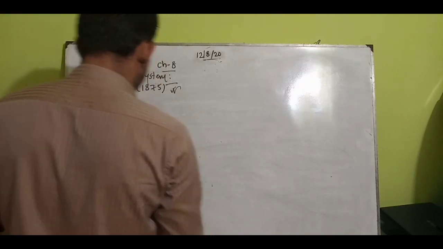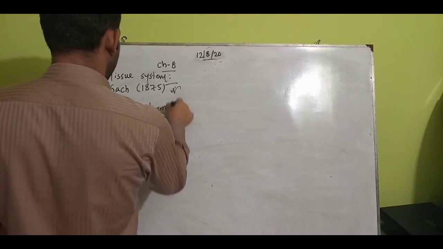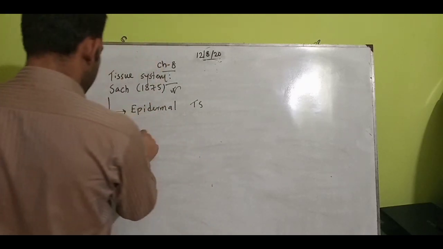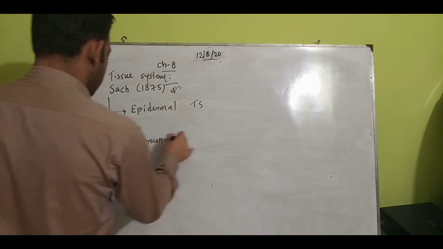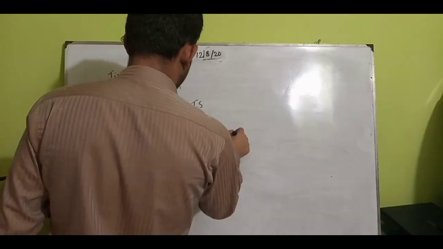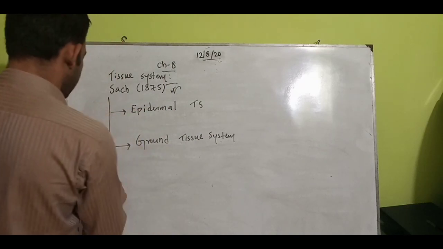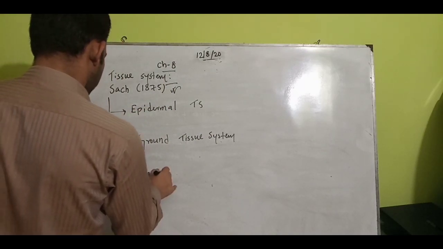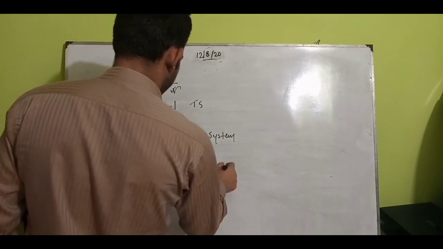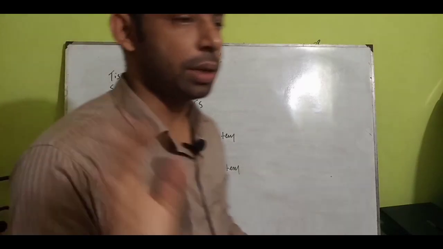First one is the epidermal tissue system. Next one is the ground tissue system, and the next one is the vascular tissue system. So these three kinds of tissue system we can see there.